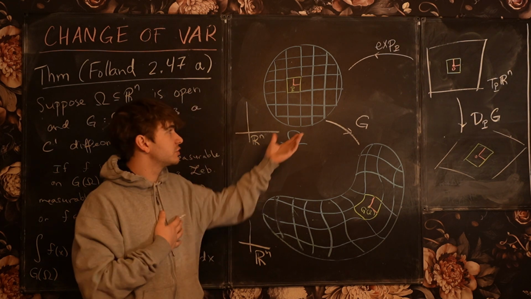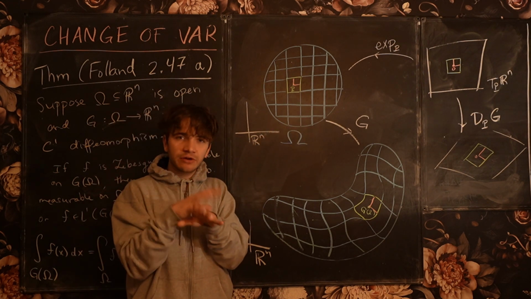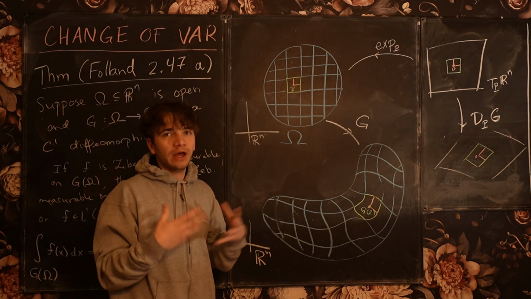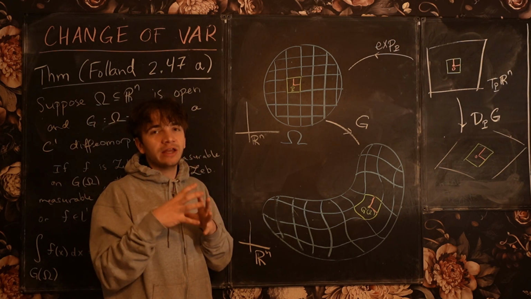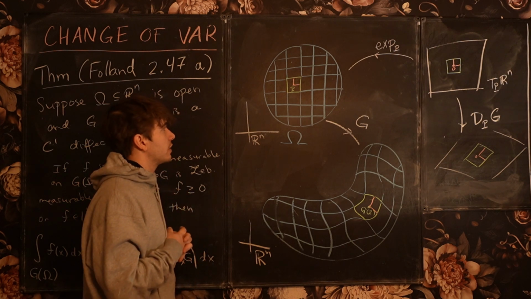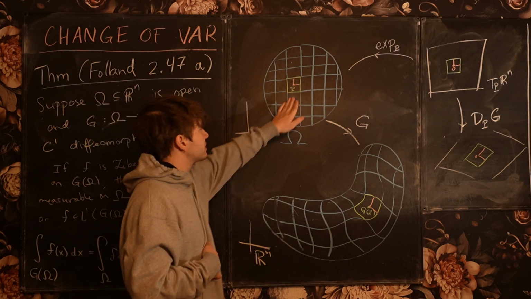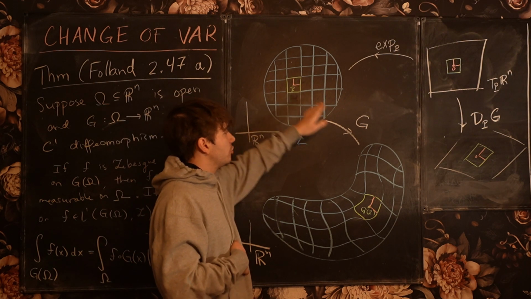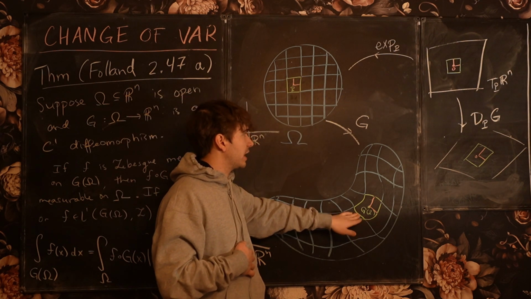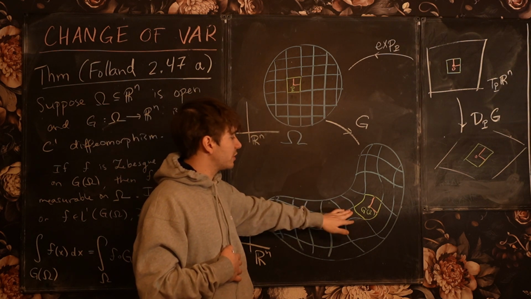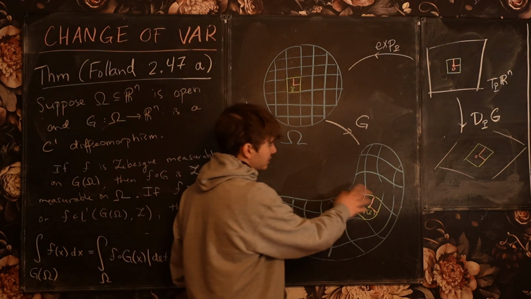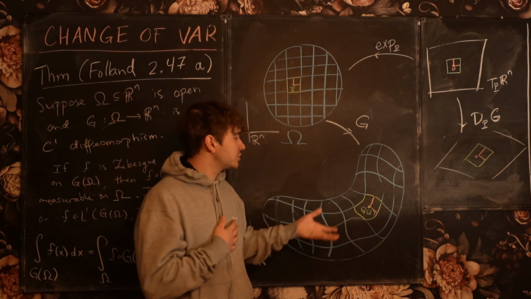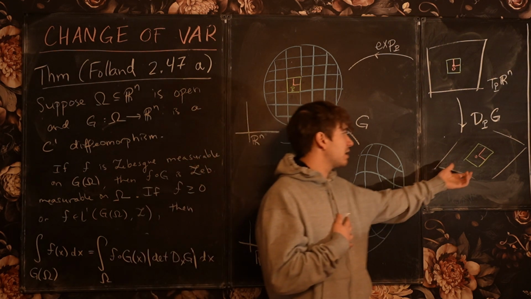This grid is essentially going to get finer and finer as I send the radius of these cubes to 0. Now I focus in on a single cube, and I look at the image of this cube under the map G. The image is going to be some distorted object, but locally it should look something like a parallelepiped.